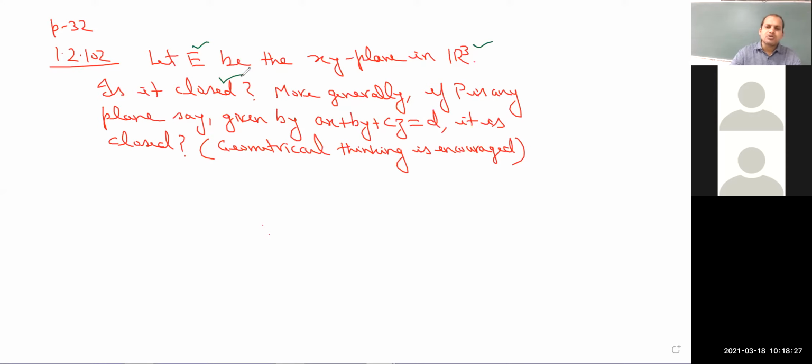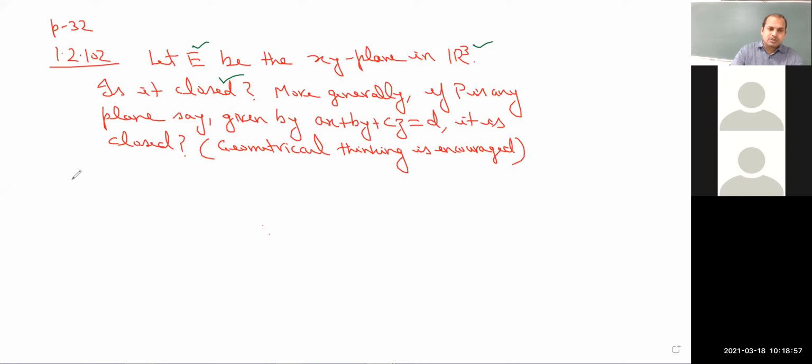For closedness, we have seen that if the set E is closed, then it must contain all of its limit points. So let me first find what the limit points are. A limit point can be a member of the set E or can be outside E, that is, from R3 minus E. We have seen examples earlier where a limit point can be a member of the set E or can be from E complement. We have to check both of them.